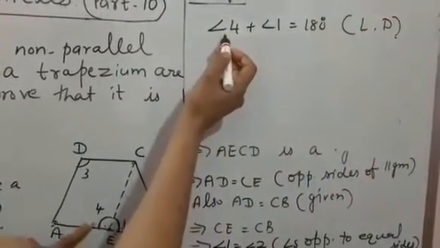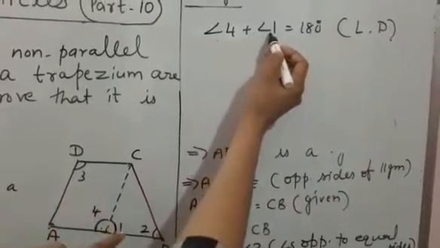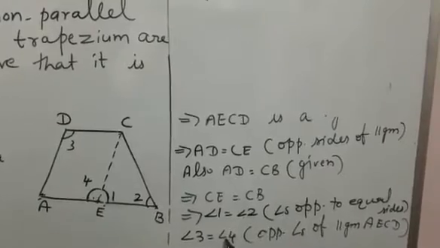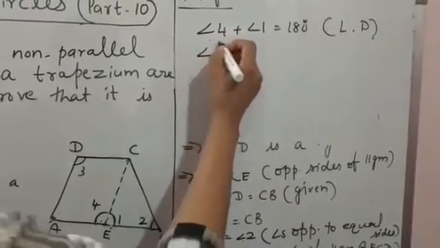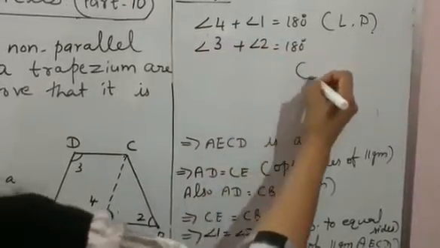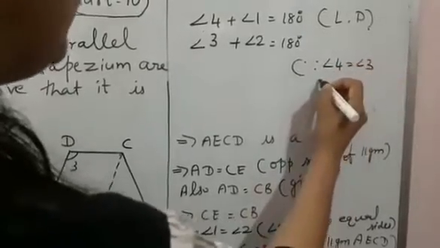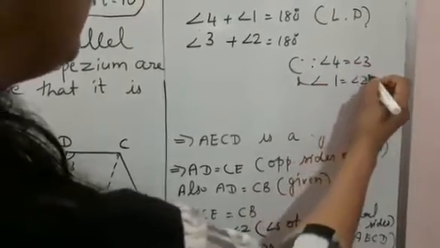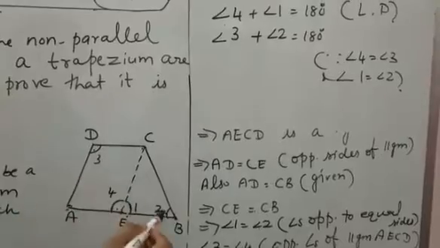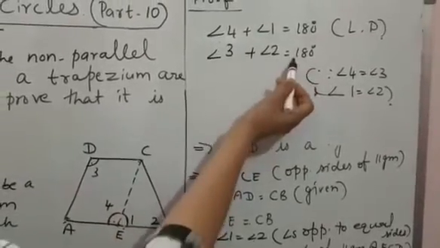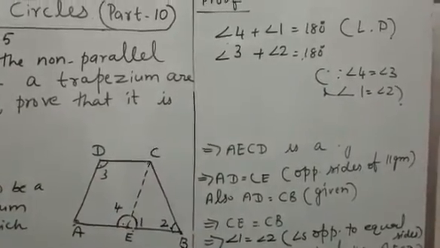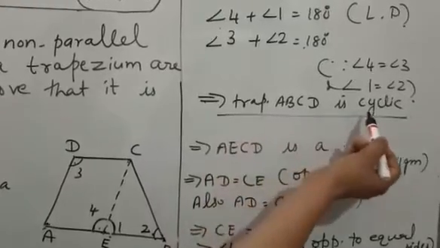Now we can replace angle 4 with angle 3, and angle 1 with angle 2. We have already proved angle 1 is equal to angle 2 and angle 3 is equal to angle 4. So in place of angle 4 we will write angle 3, and in place of angle 1 we will write angle 2, that is equal to 180 degrees, since angle 4 is equal to angle 3 and angle 1 is equal to angle 2. Now we have proved the opposite angles of this trapezium are supplementary. Their sum is equal to 180 degrees. Therefore, trapezium ABCD is cyclic.